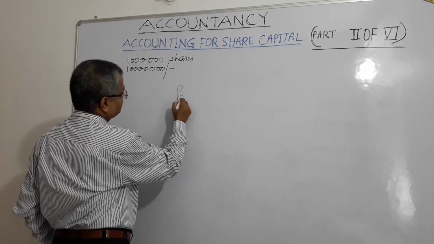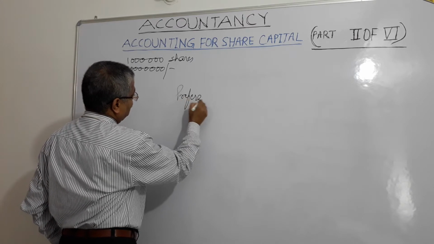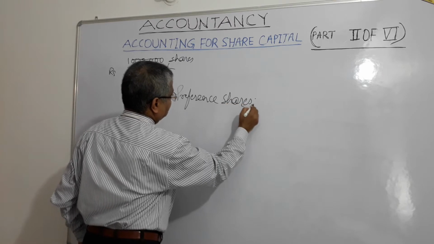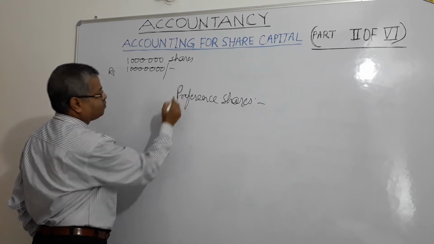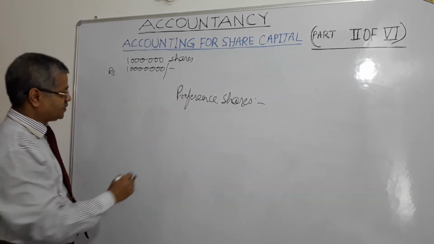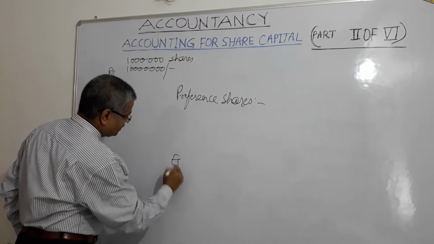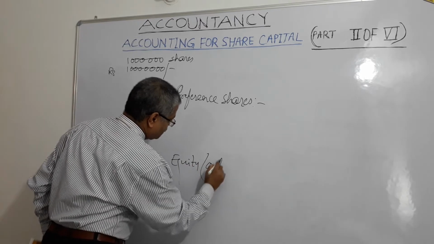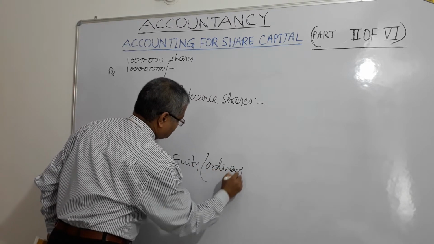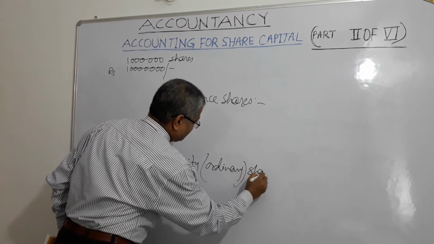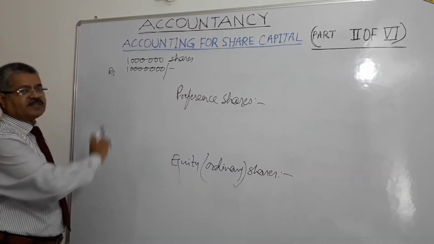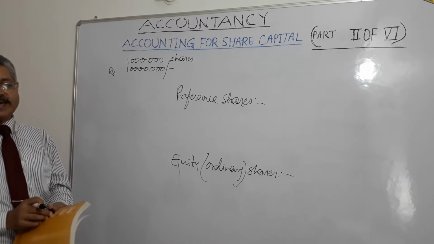The terminology itself is preference shares, and the other is equity or ordinary shares, right? So preference shares carry, what do they carry?